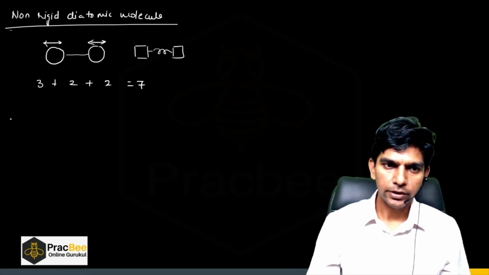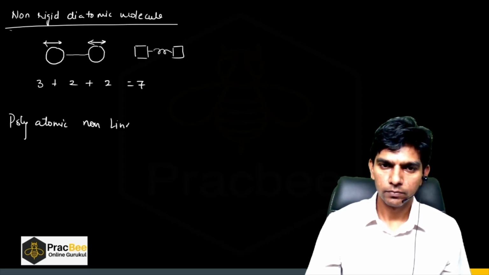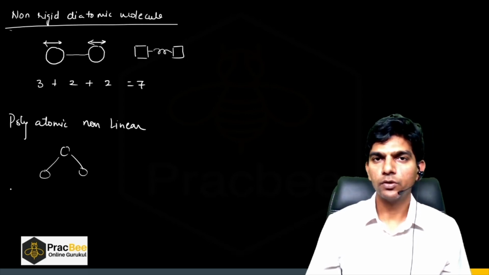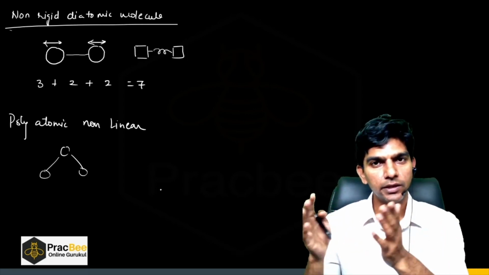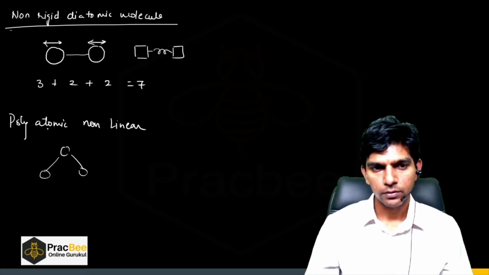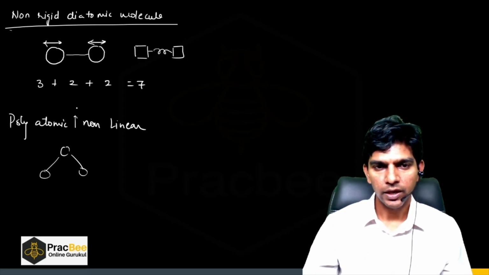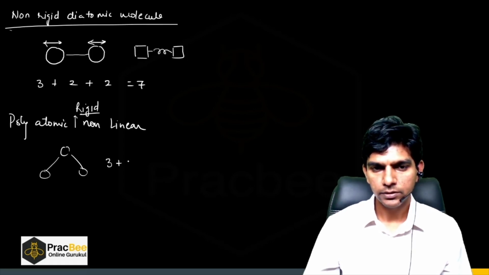Now if we have a polyatomic, non-linear molecule, something like this, which is non-linear, this molecule will have 3 translational and 3 rotational degrees of freedom. I am taking the case of rigid, right? Rigid. So 3 plus 3, 6.